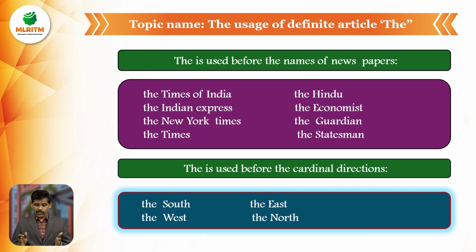The is used before the cardinal directions. The south, the east, the west, the north. Simply we can say south, east, west, north, but we must use the article when we use these cardinal directions: the south, the east, the west, the north. Without using the article, the usage is wrong. Before the names of cardinal directions, the article the is used.